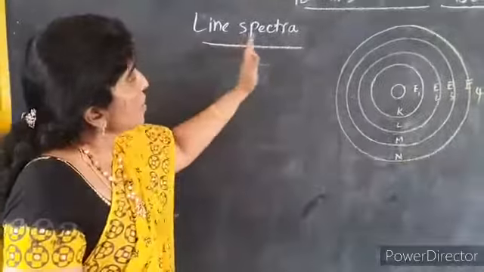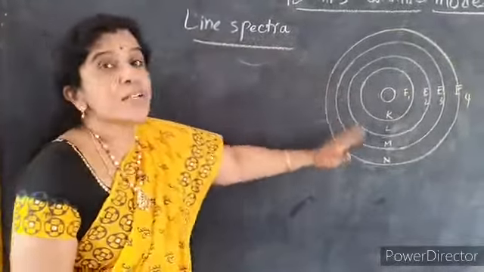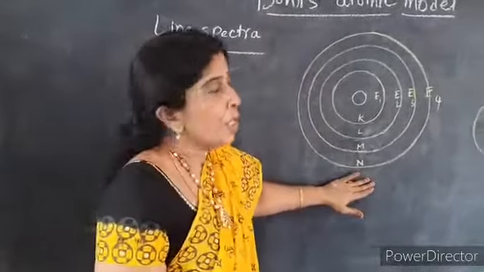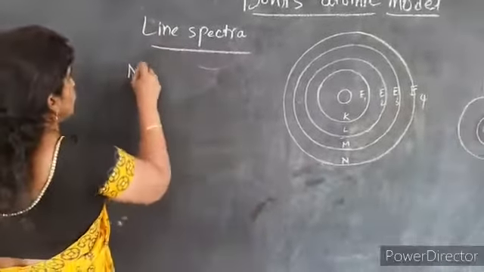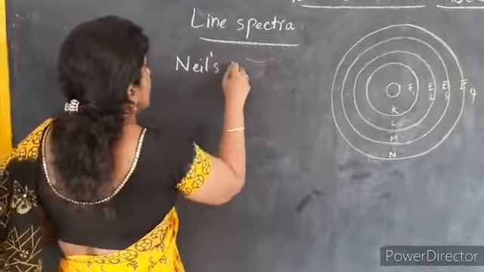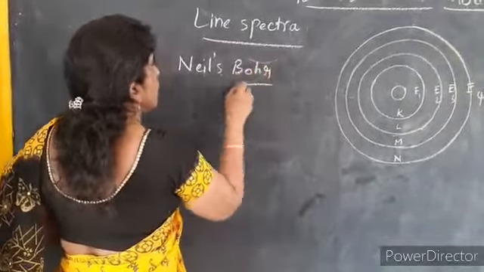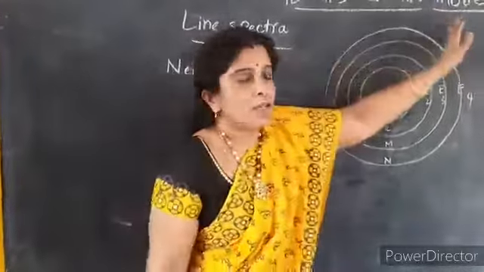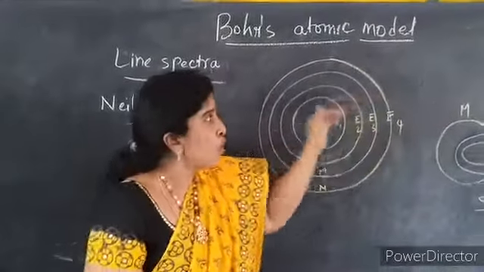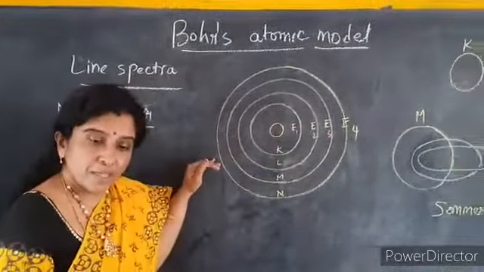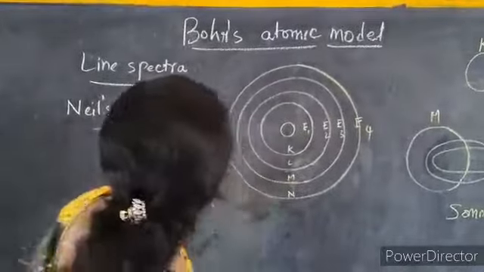Now, how does this line spectrum help us to understand the structure of an atom? To make it clear, Niels Bohr proposed an atomic model which is known as Bohr's atomic model. So what are the important postulates of Bohr's atomic model?